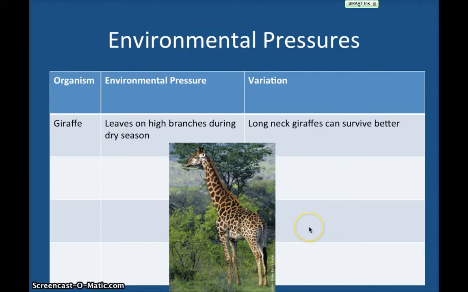Now this is only a theory, it's not necessarily accepted by every single scientist. There are other scientists that actually believe that giraffe necks are used in sexual selection, and when males will be fighting over a female, they actually fight each other with their necks. So the one with the stronger and bigger neck will, the majority of the time, be the winner and get the female to reproduce. Next example is a cactus.